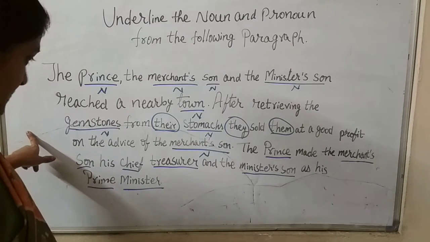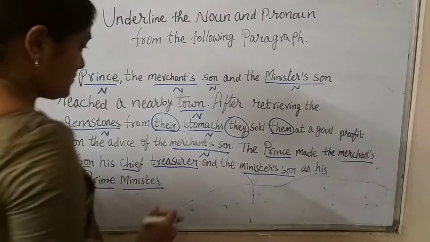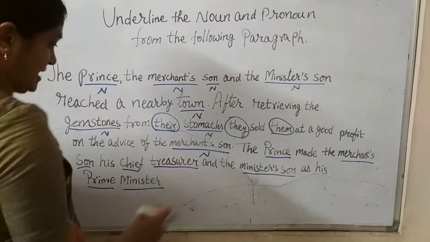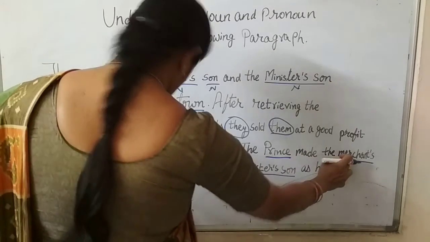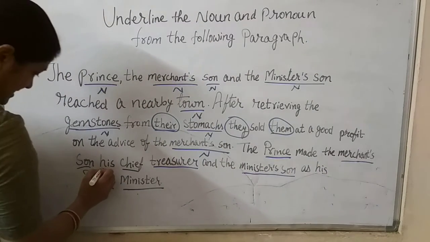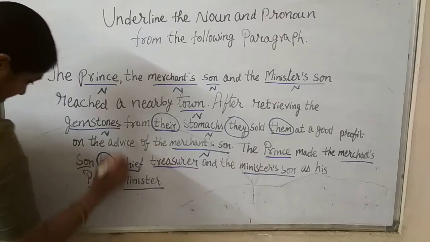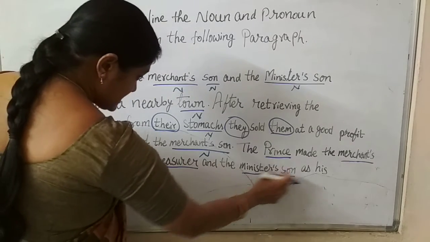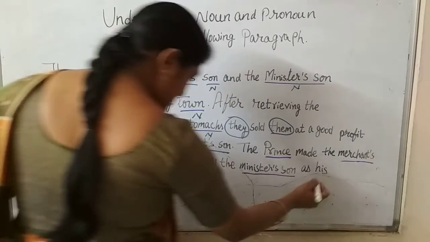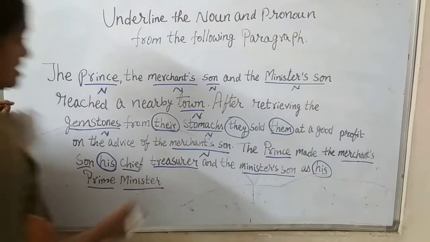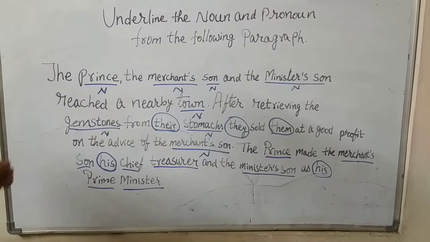Okay, so let's continue. Them at a good profit on the advice of the merchant's son. The prince made the merchant's son his. Who is he? He is the prince over here. His chief treasurer and the minister's son as his. Again, his is a pronoun over here. His is the prince's, as prime minister. I hope this is clear.